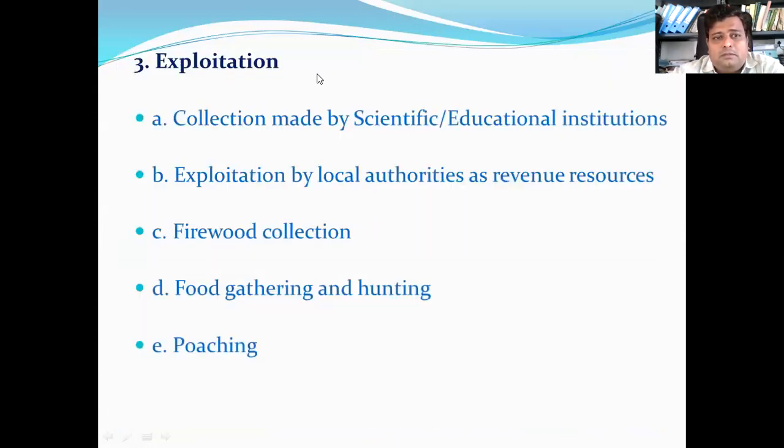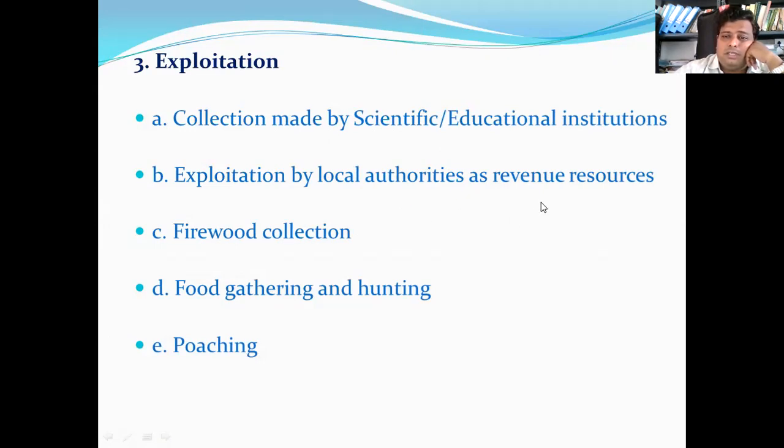Other points that are causes for the loss of biodiversity are exploitation, and collection made by the scientific and education system, the collection of forest trees etc. for study purposes done by educational institutes and scientific research also has an impact on biodiversity.